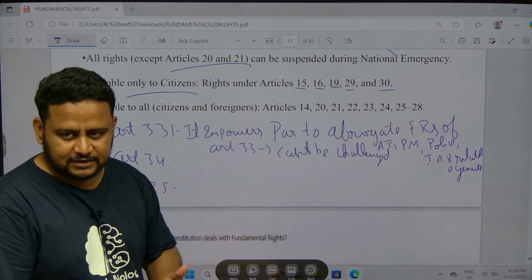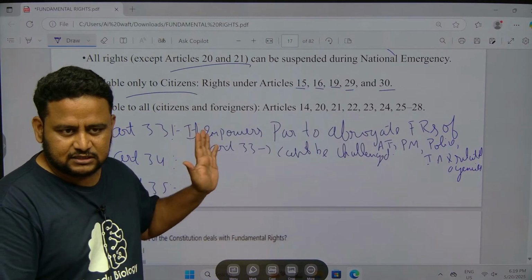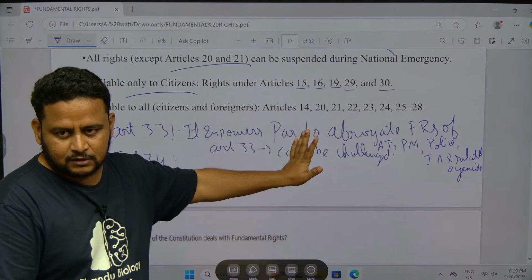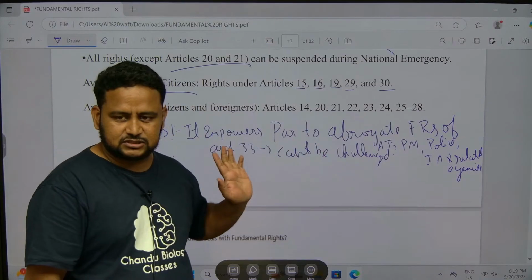If they say that please leave the army, you can go home. That is what they will say. Definitely nobody, given the integrity of our Indian army or whatever those agencies, they won't go. Agreeing to that only they have joined the forces. So Article 33 cannot be challenged, this you must know.